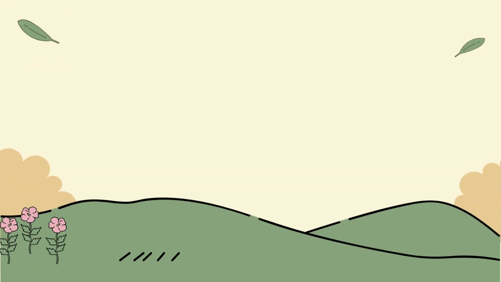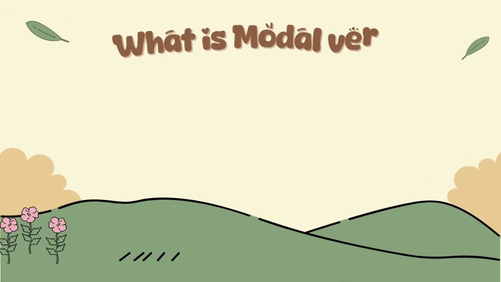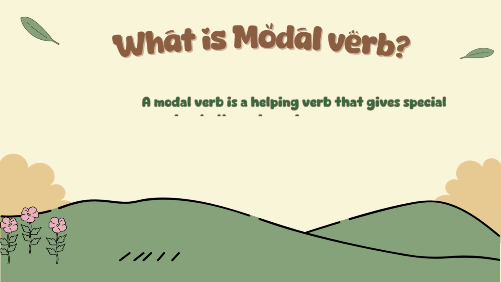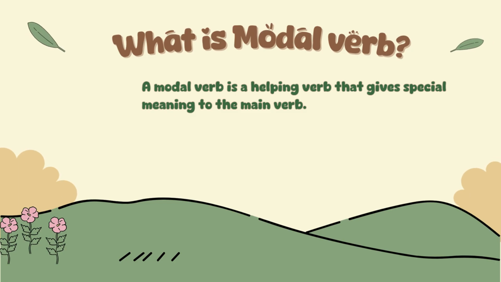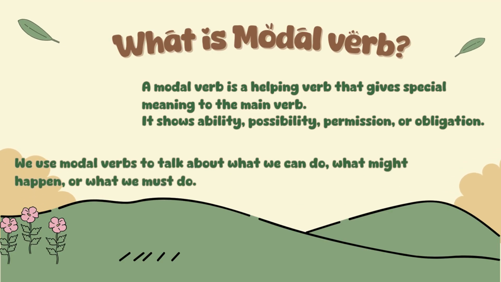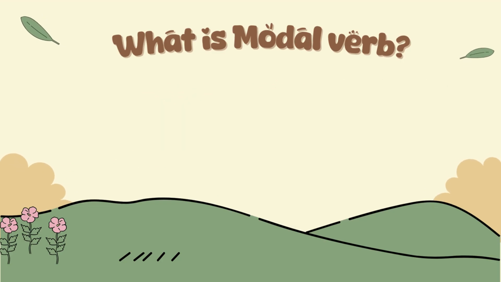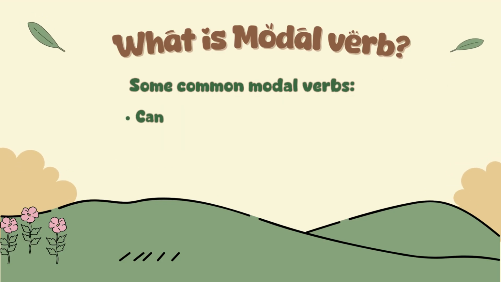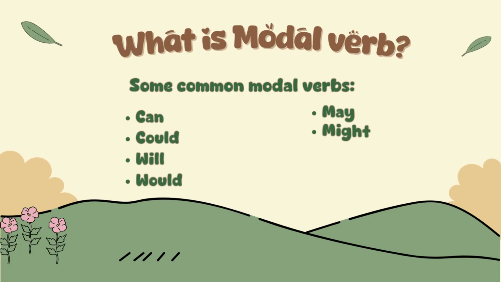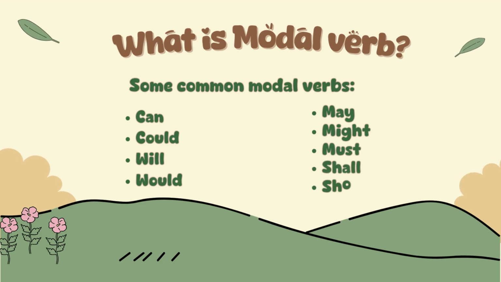To understand how can and cannot work, we first need to know what the modal verb is. So, a modal verb is a helping verb that gives a special meaning to the main verb. It shows ability, possibility, permission, or obligation. We use modal verbs to talk about what we can do, what might happen, or what we must do. And some common modal verbs are can, could, will, would, may, might, must, shall, and should.